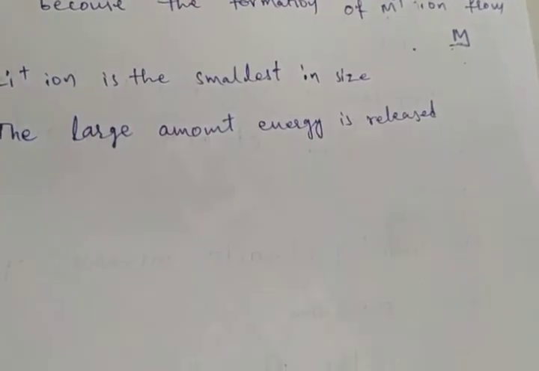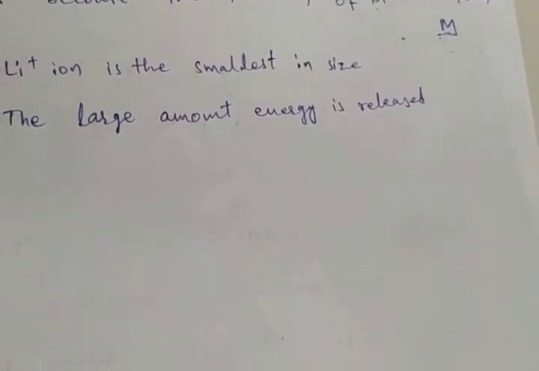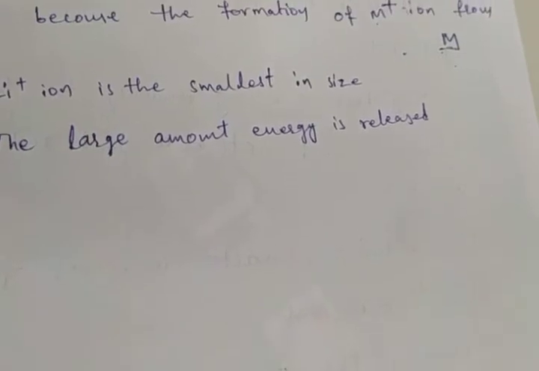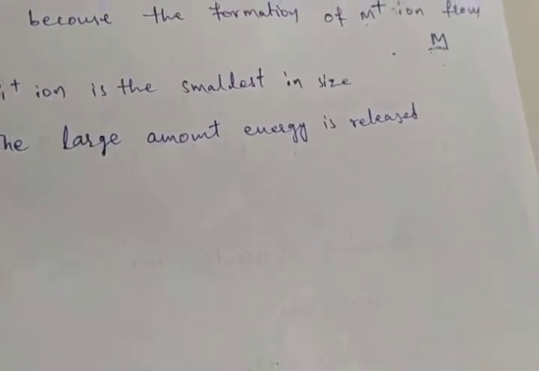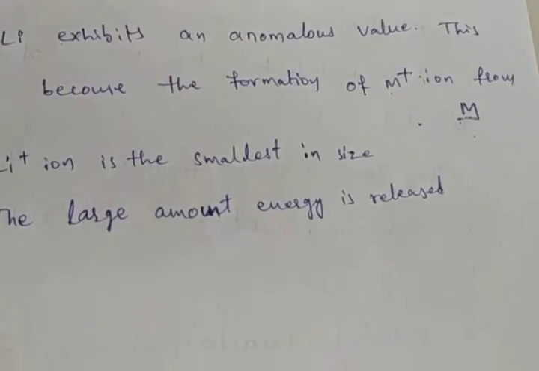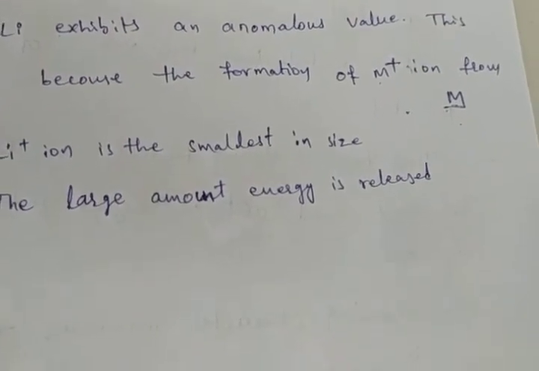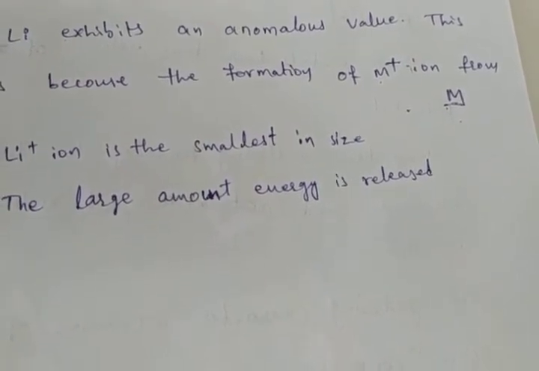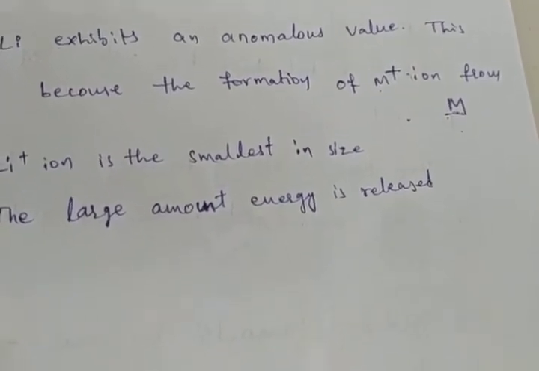This gives the low value of reduction potential of lithium and its strongest reducing character. These are the reasons for the reducing character of lithium. Lithium has the strongest reducing capacity among the alkali metals.